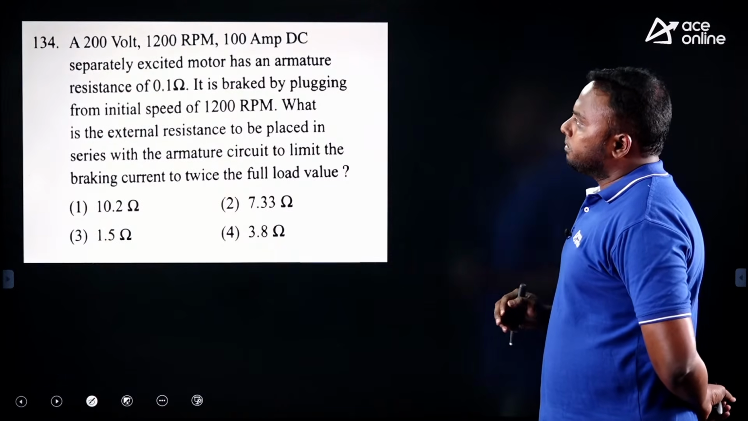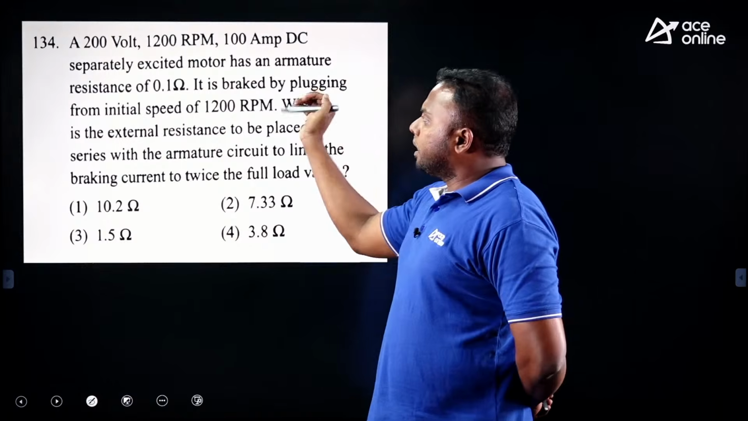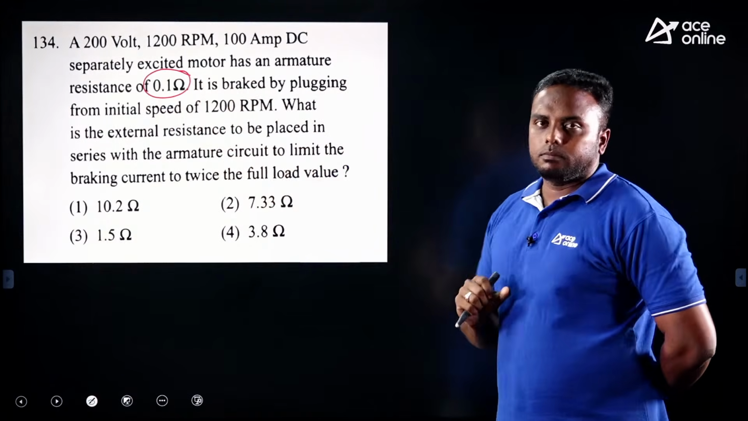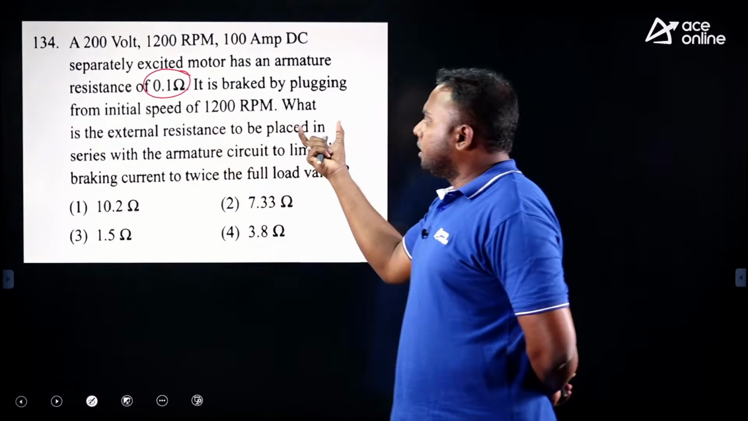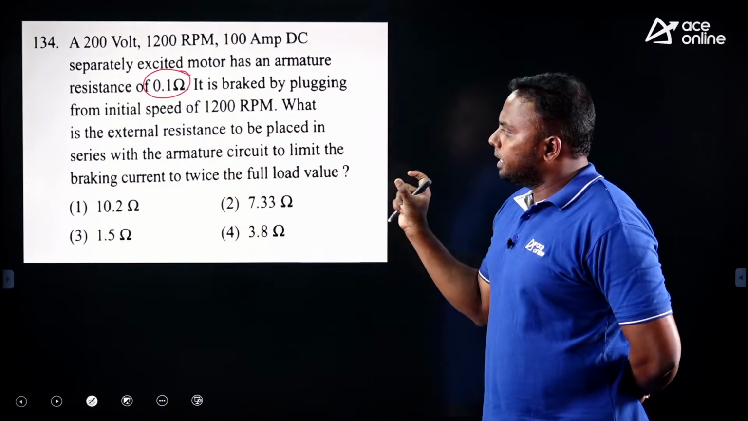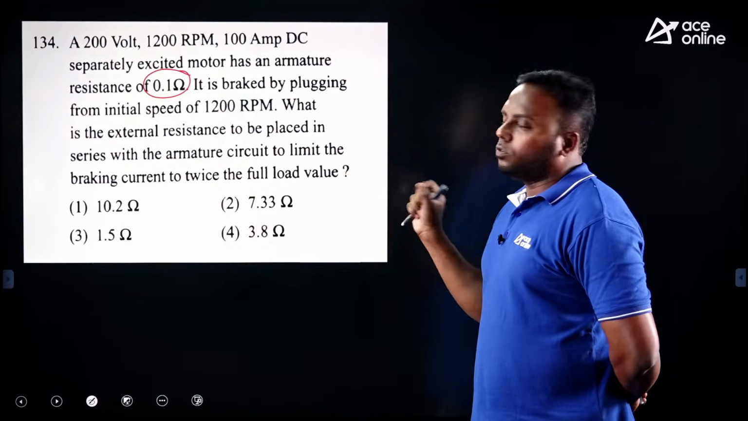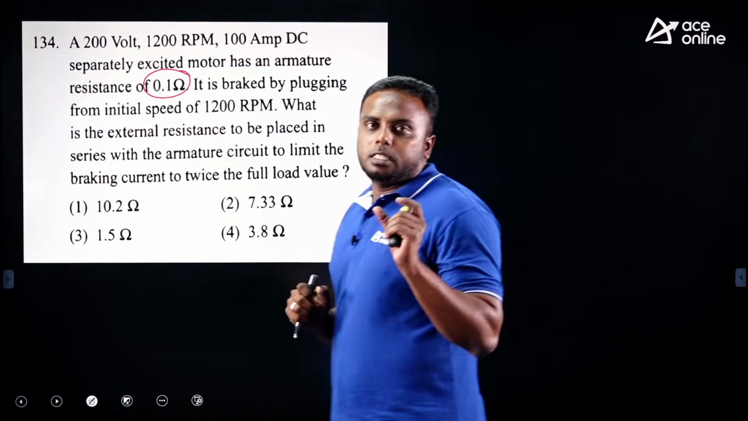A 200 volt, 1200 RPM, 100 ampere DC separately excited motor has armature resistance 0.1. It is braked by plugging. From an initial speed of 1200 RPM, what is the external resistance to be placed in series with the armature to limit braking current to twice the full load value? In the plugging method, what is the armature current equation?